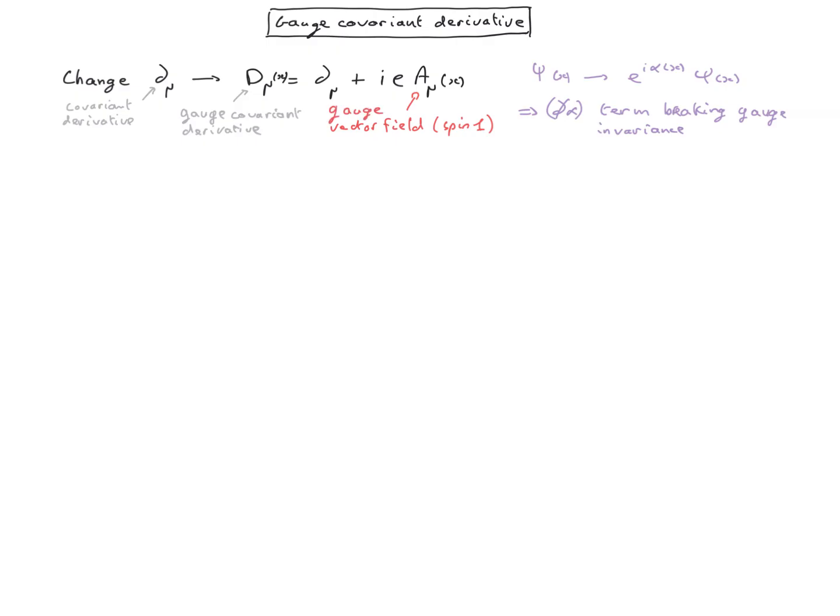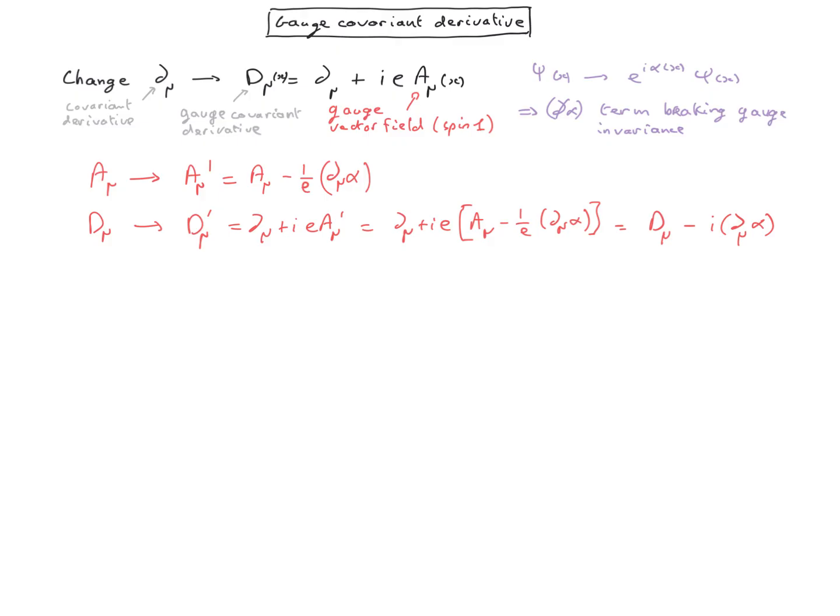In order for gauge invariance to be restored at the end, we need to specify how the gauge field transforms under gauge transformation. Of course, because A mu is transformed, we need also to transform D mu, the gauge covariant derivative. We can now use this transformation to show that by changing the covariant derivative into a gauge covariant derivative we restore gauge invariance in the Dirac-Lagrangian.